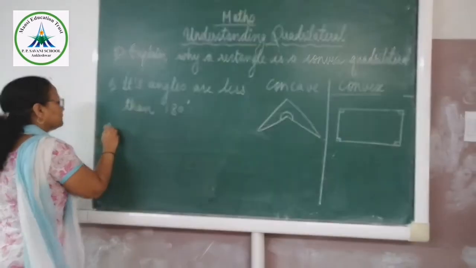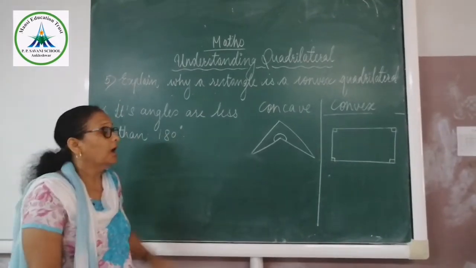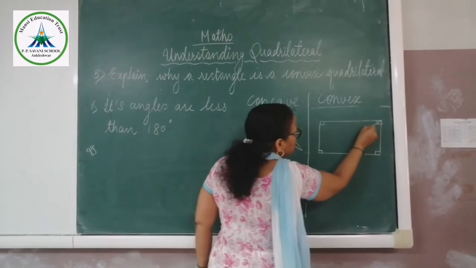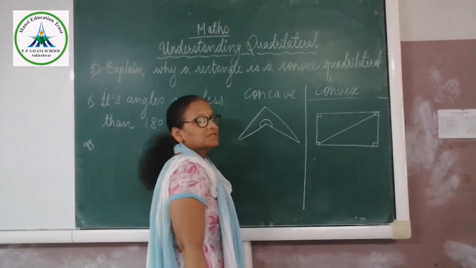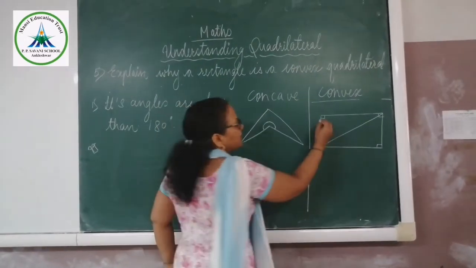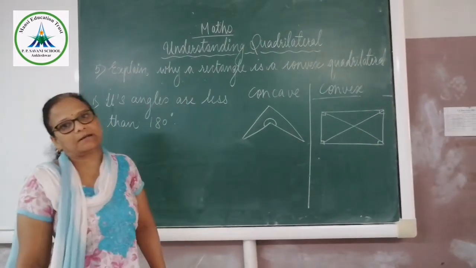Now the second reason why the rectangle is a convex quadrilateral. If we draw the diagonals for the rectangle, see, these diagonals are in the interior of the rectangle. If I draw this diagonal, this is also in the interior of the rectangle.